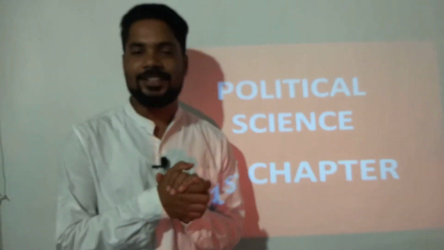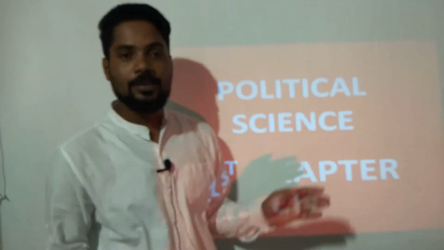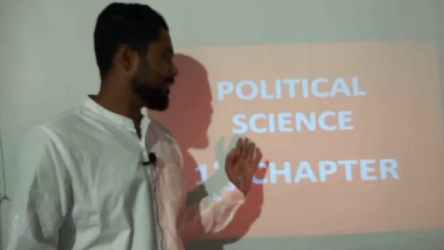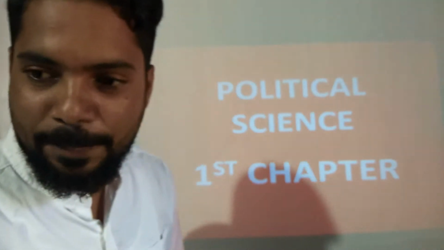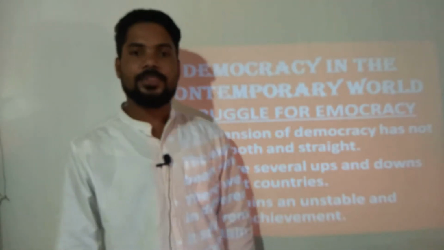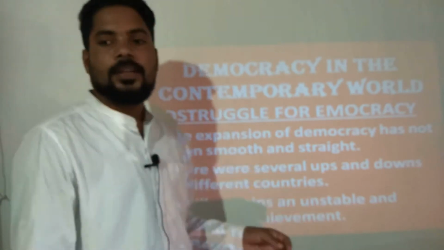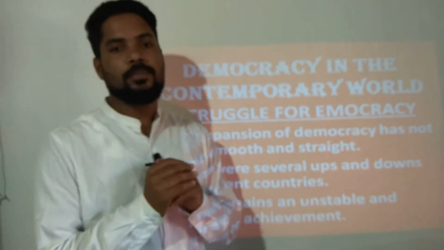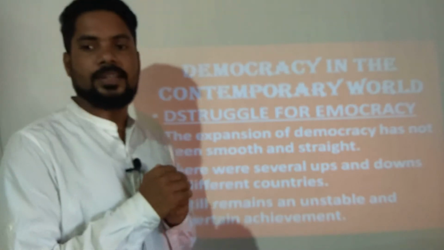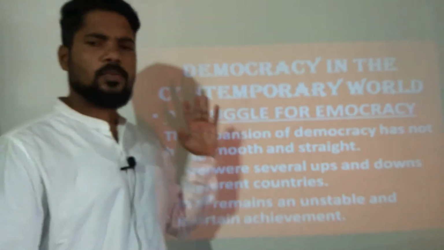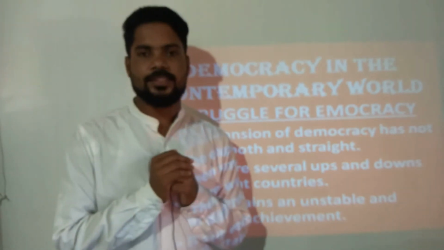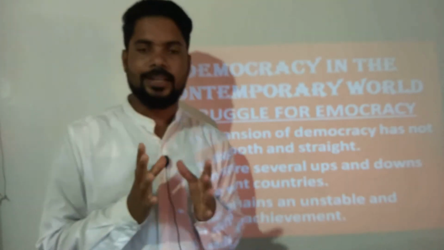And as you know, we are going to learn today about the first chapter of political science. So let's see what the first chapter in political science is. The first chapter is democracy in the contemporary world. So what do you mean by democracy? Any idea, any clue?